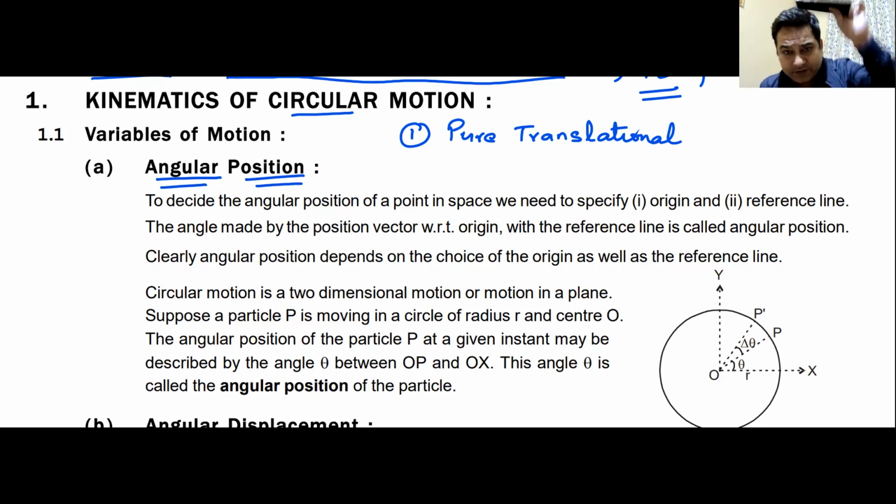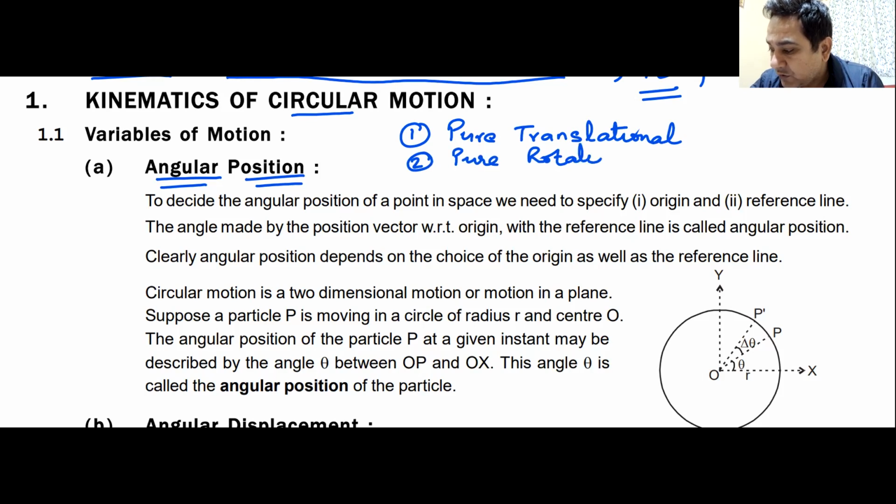This body, if it is moving like this, is pure translation. I will not go into the definition because that definition is a part of rotational motion. Then it could be a pure rotational motion.